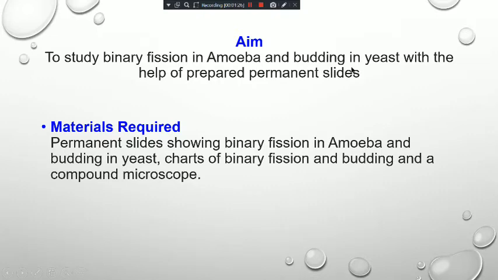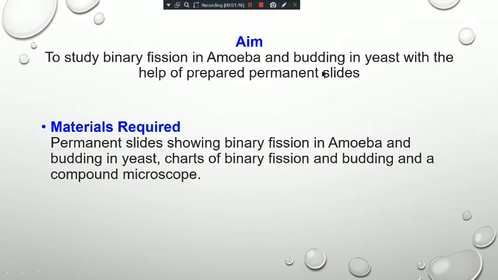And budding is a type of asexual reproduction in which an outgrowth grows on the body of the organism, and that outgrowth is called a bud, and by the bud a new organism is produced, and that's why this method is known as budding.